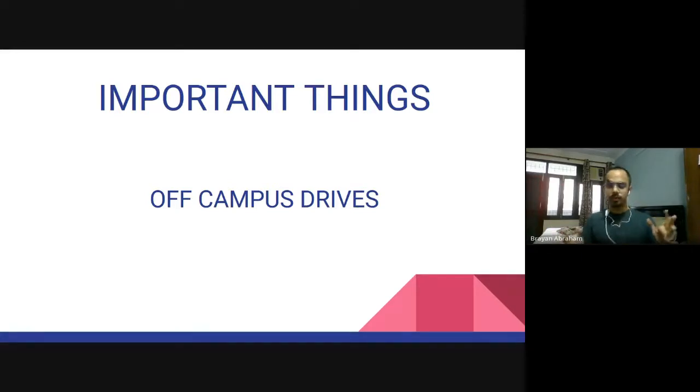Then another way to get placements would be getting a PPO during an internship. Sometimes where you're doing an internship, they like your work so much that they offer you a pre-placement offer that after your college you can come and join them permanently working there. So if you're doing an internship, look out for that particular opportunity, and try to get a PPO. It would always be nice. And if all else fails, LinkedIn is there. LinkedIn is a great place to find jobs. If you use it properly and extensively, you will be able to find a great job through LinkedIn.